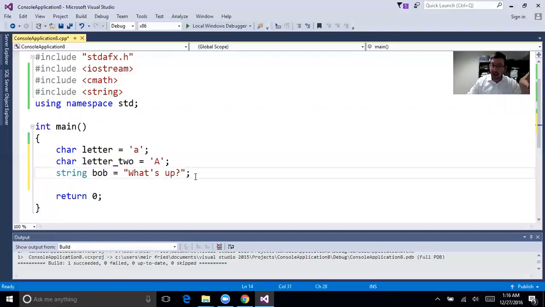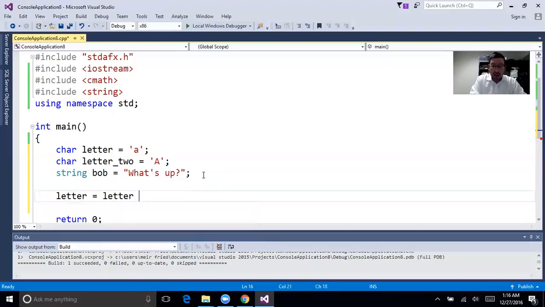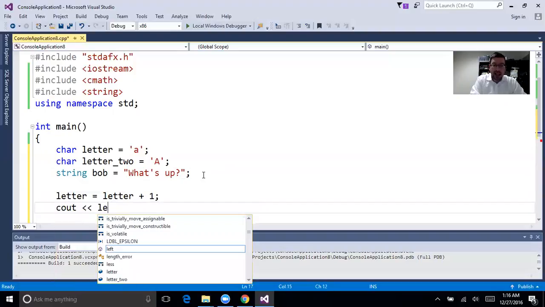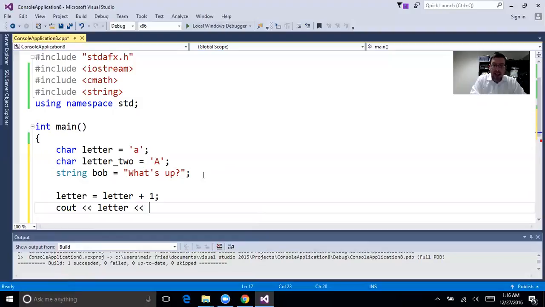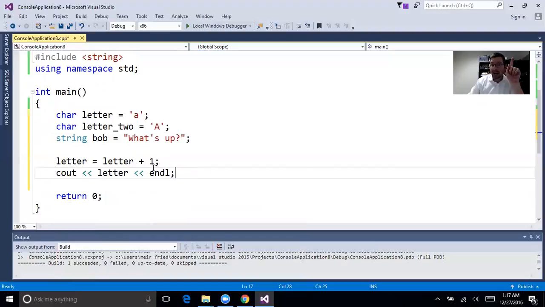So I could say, right, I'm going to assign something new to letter. I'm going to say letter equals letter plus 1. Okay, cout letter, endl, that way it's going to go to the next line. Let's see what we get. So A is a number, really. That's why I can add 1 to it.